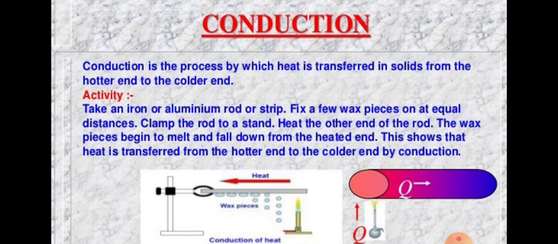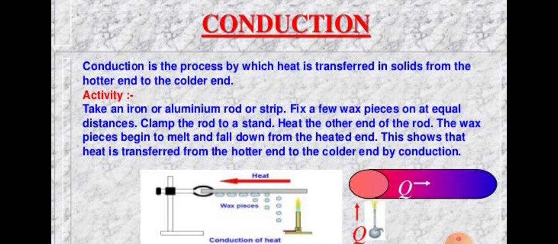This shows that heat is transferred from the hot part to the cold part, from one end to the other, by the process of conduction. Conduction is the transfer of heat from the hotter part of a material to its colder part without the movement of the material as a whole.